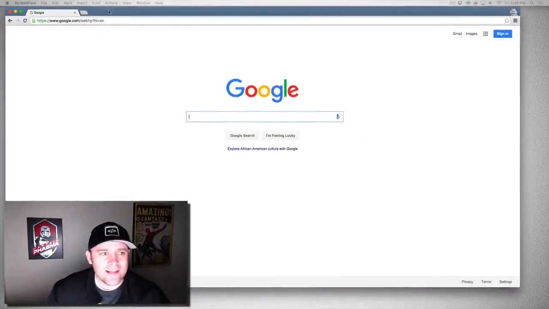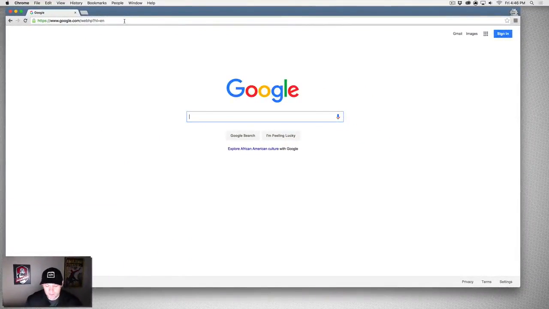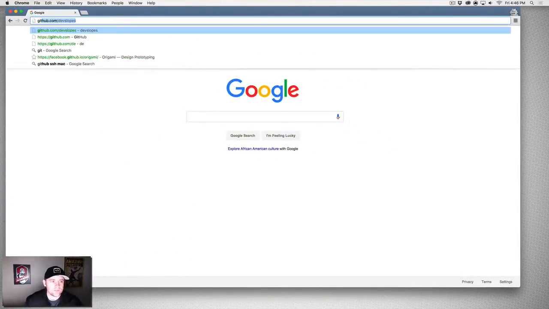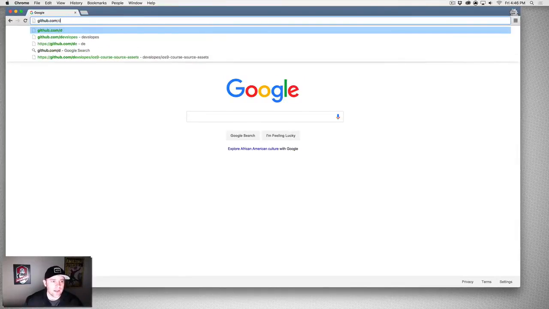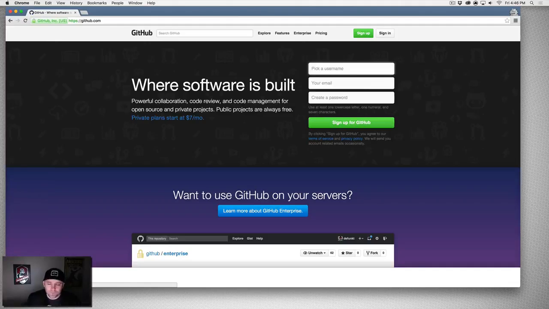Let's go over to our handy dandy web browser here and go to github.com. Okay, so GitHub is a service. GitHub and Git are not the same thing. GitHub, more or less, is a server where you can host your code and collaborators can pull code and push code, and it manages all that for you.